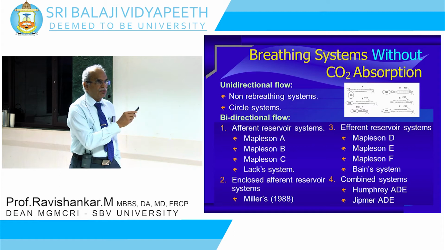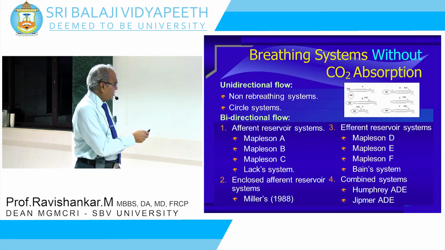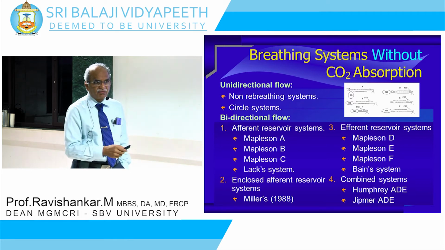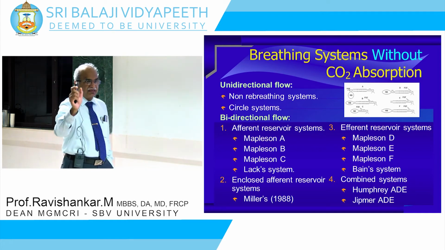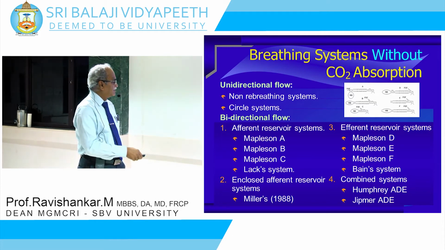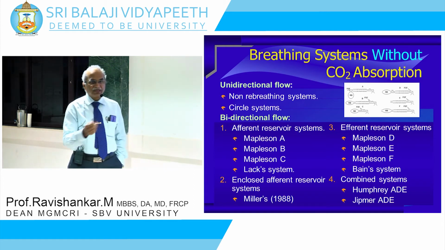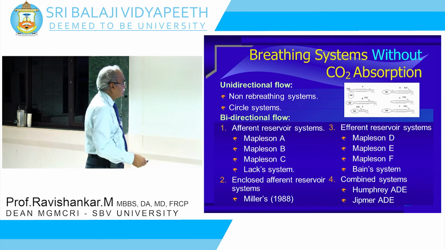So I am going to concentrate on breathing systems without CO2 absorption. You have both unidirectional and bidirectional flow in this. Unidirectional is a non-rebreathing system. That's what I said: you put a non-rebreathing valve at the end, then it becomes a non-rebreathing system. And you have a bidirectional flow, which has been further subclassified into these categories: afferent reservoir system, efferent reservoir system, enclosed afferent reservoir system and combined systems. These are the further classifications given by Miller in 1988. Okay, let's look into all this.